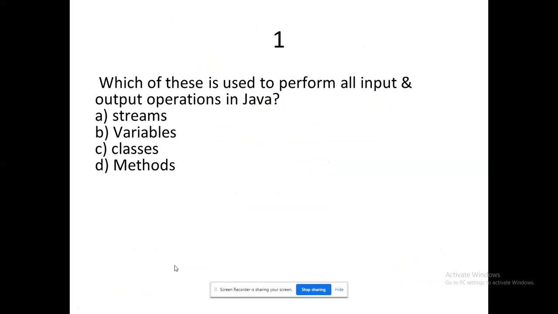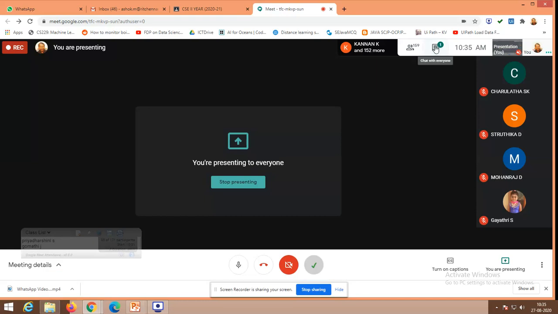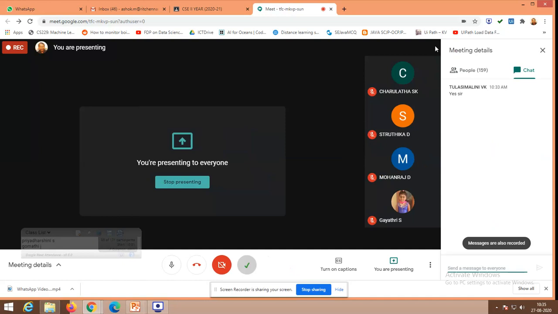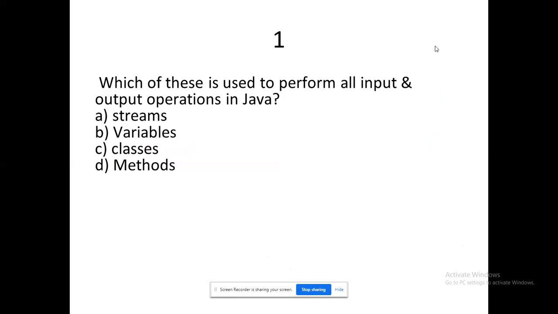Which of these is used to perform all input and output operations in Java? You have only fundamental questions to test you, right? What could be the best option? Post it in the chat. No options. You want to see your options, right? What could be the best option for this? Post your answers in the chat. Yes? A. Okay.